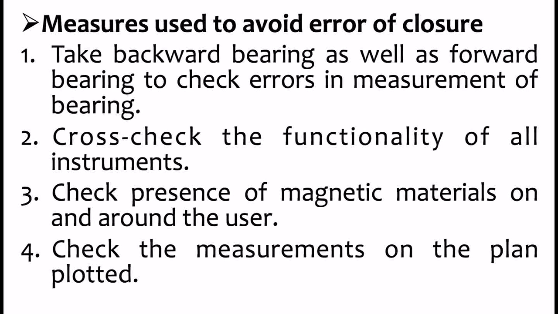And these steps include: 1, take backward bearing as well as forward bearing to check errors in measurements of bearing. And then we say you should cross-check the functionality of your instruments before you take them out to the field. We also say you should check the presence of magnetic materials both on the user, that is the surveyor taking the measurements, and the environment, so that you avoid interference. And then we say check the measurements on the plan that has been plotted.